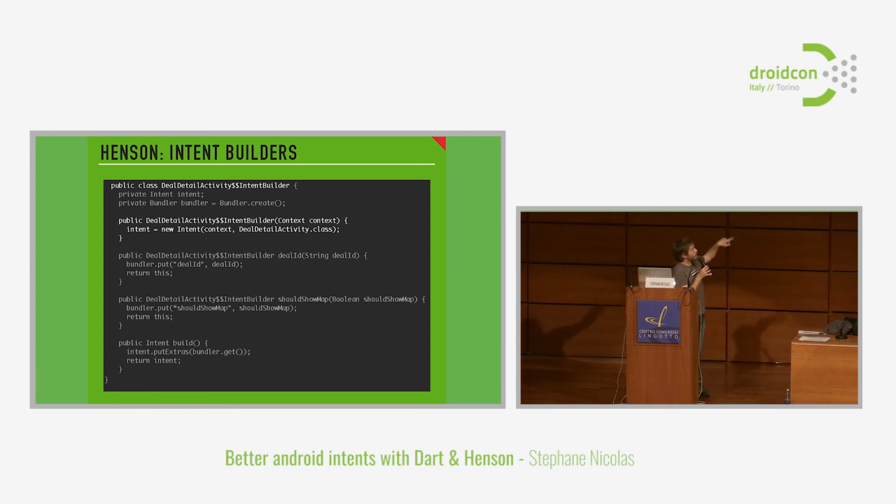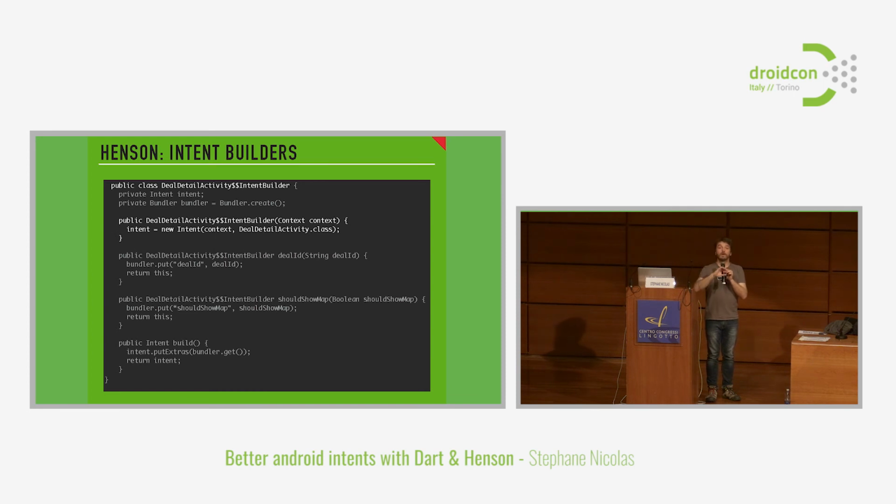What we're doing is generating a small DSL, a small domain-specific language, which is basically a state machine. When you want to use one of these intent builders, you say new intent builder of my activity, then you pass a context that is used to build intents, and then you just type control space, dot, control space, and you can see the name of the first required parameter by completion.